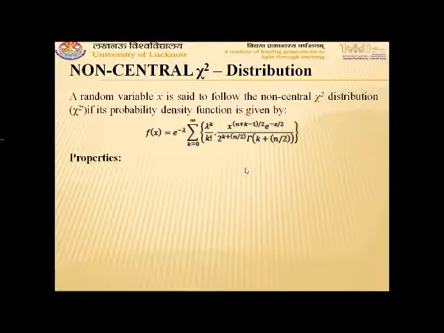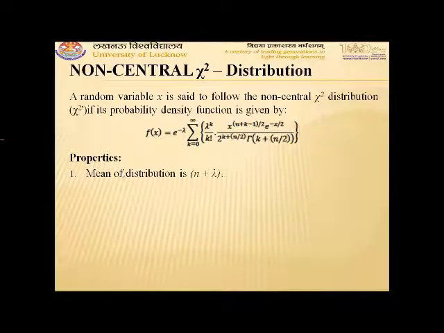Every distribution has certain properties. So the property of non-central chi-square distribution is that the mean of the distribution is n plus lambda.